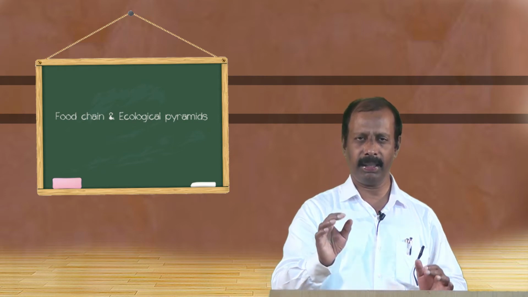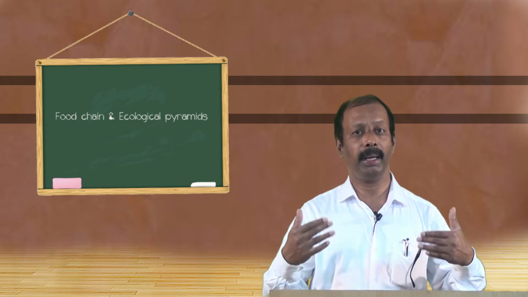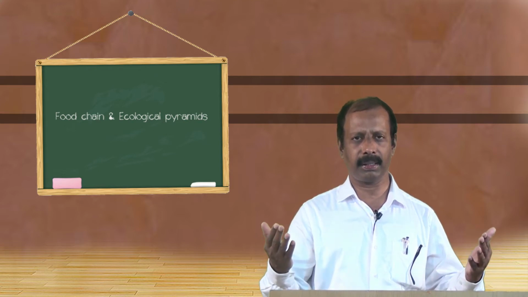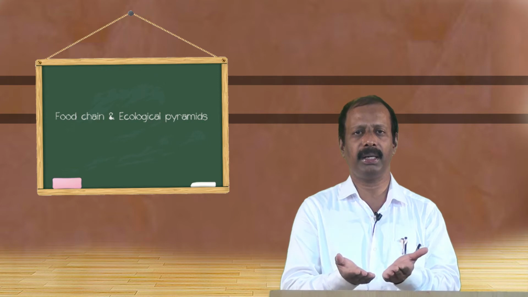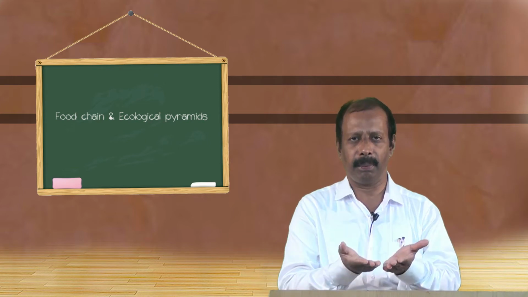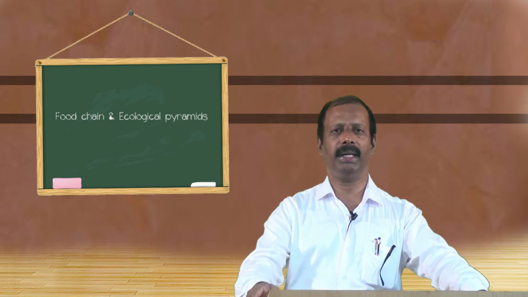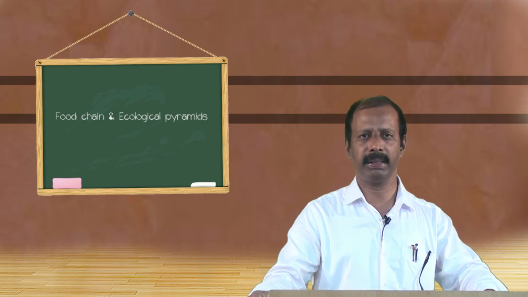The trophic structure and the functioning of an ecosystem can be depicted in the form of a graph. And when a graph is drawn, normally it assumes the shape of a pyramid with a broad base and a narrow apex.